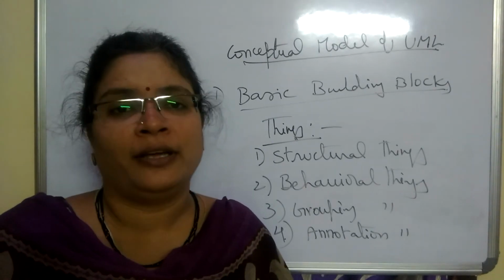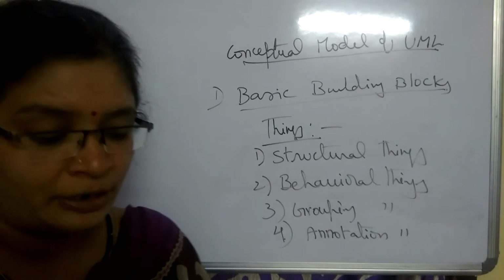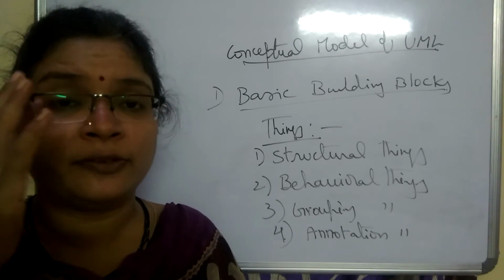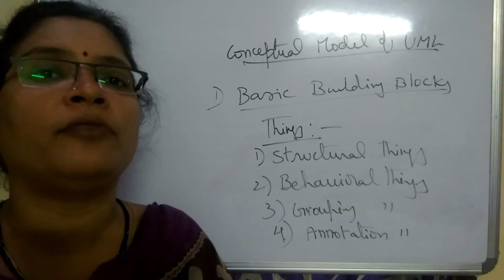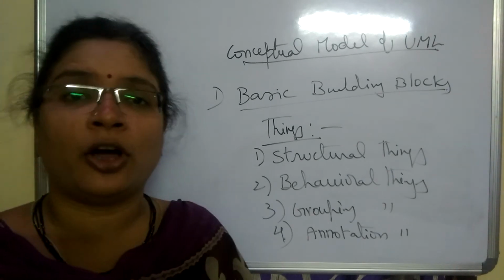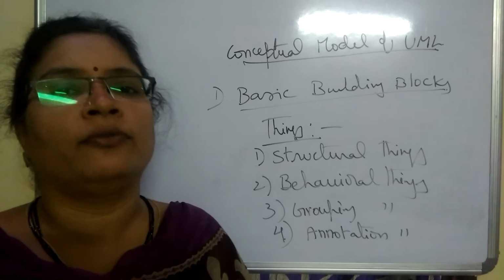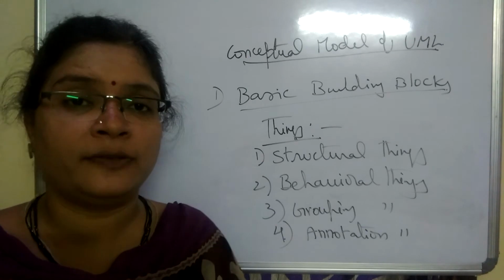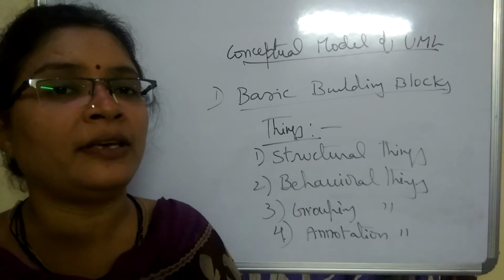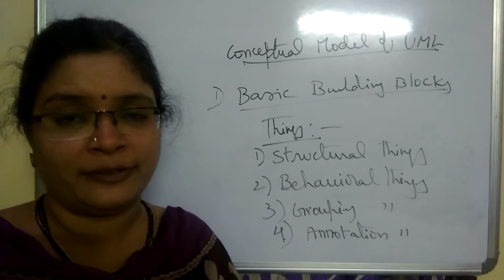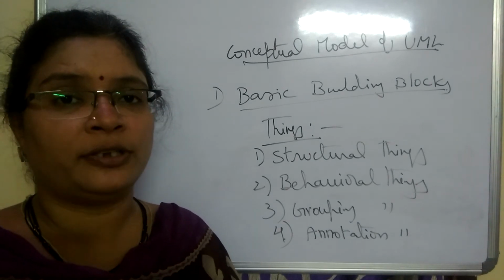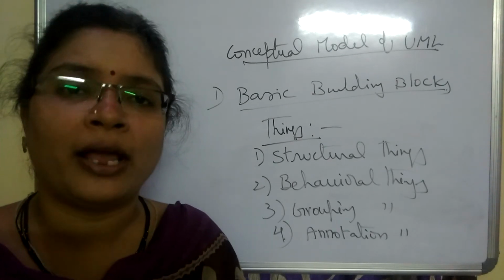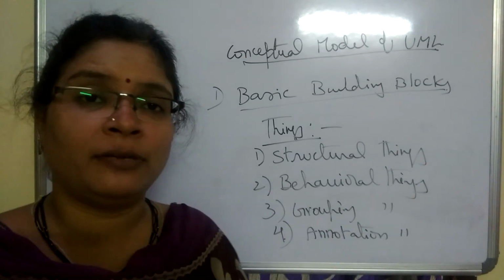So what is a structural thing? A structural thing is the static representation within the system. The thing which we have created is not dynamic, it is not changed, it must be there for a long period of time. Then that is called a structural thing, or static representation of whatever it is within the system. Coming to the second one, the behavioral thing. What is the meaning of a behavioral thing? A behavioral thing is ever changing, that is dynamic, not static. Frequent changes are occurring in a thing, and that is called a behavioral thing.